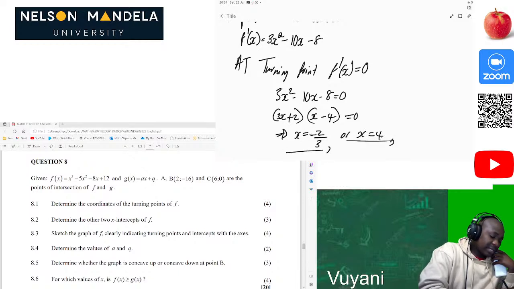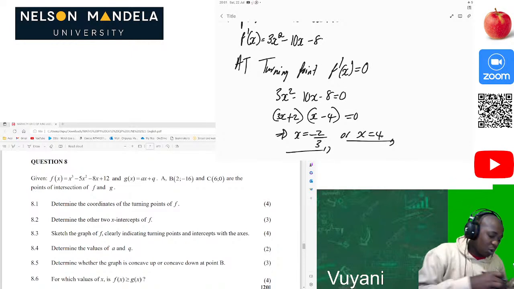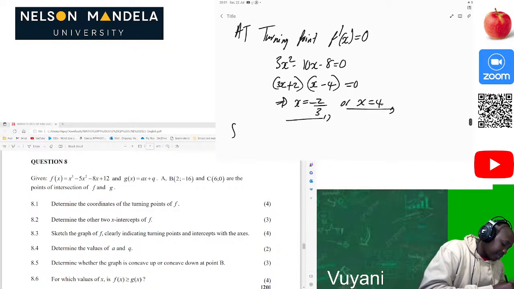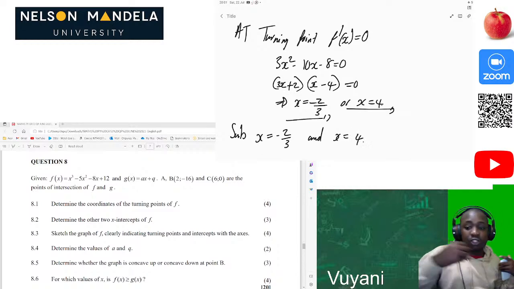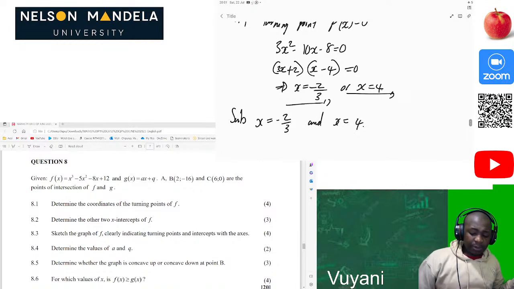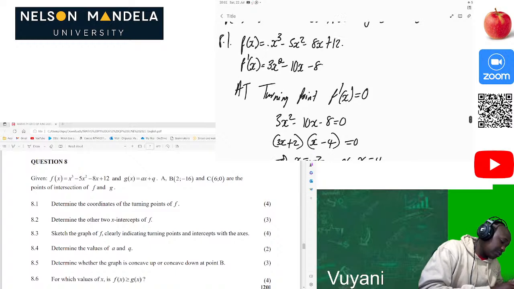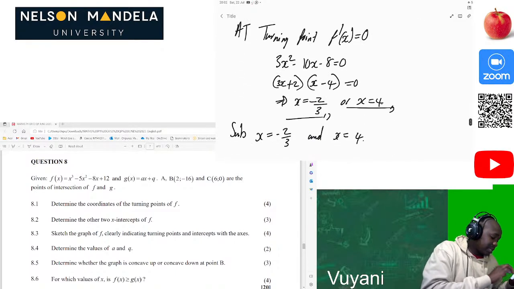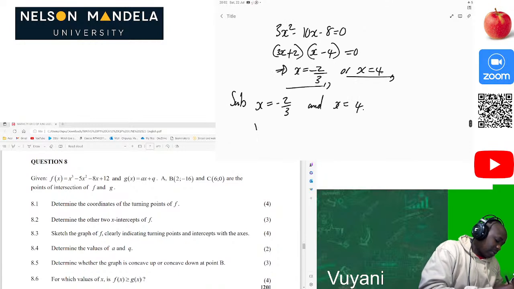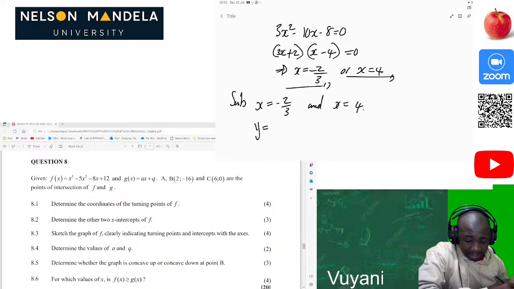These are just x values. They say write down the coordinates of the turning point of f. So how do you find the y values now? We substitute x equal to negative 2 over 3 and x equal to 4, so that we can get the 2 coordinates of the turning points. So if we substitute negative 2 over 3 there, okay, let's substitute. That would be negative 2 over 3 cubed. Then we use our calculator there. Then I am getting the y value here, which is equal to 400 over 27.